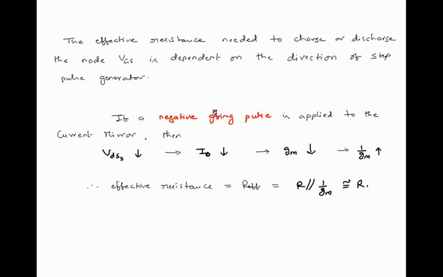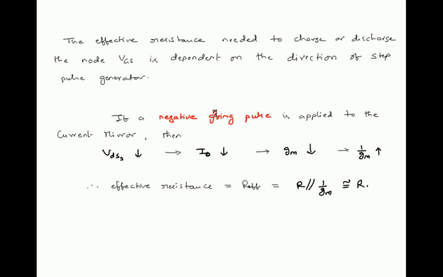So the effective resistance needed to charge or discharge the node VGS is dependent on the direction of the step pulse generator. The effective resistance needed to charge or discharge the node VGS. Now if VGS is charging and discharging, and VGS comes back to its steady state value, that implies I naught comes back to its steady state value, since I naught depends on VGS. So this depends on the direction of the step pulse generator.